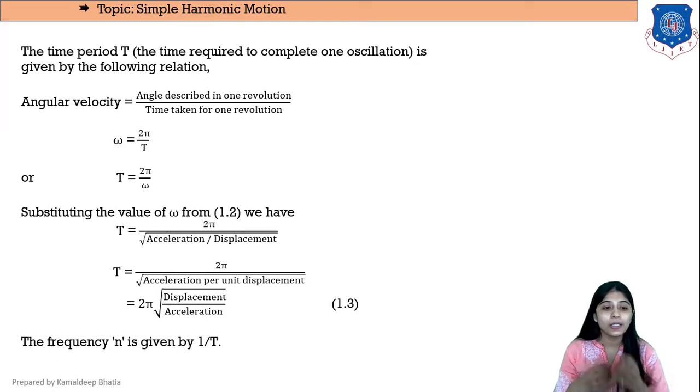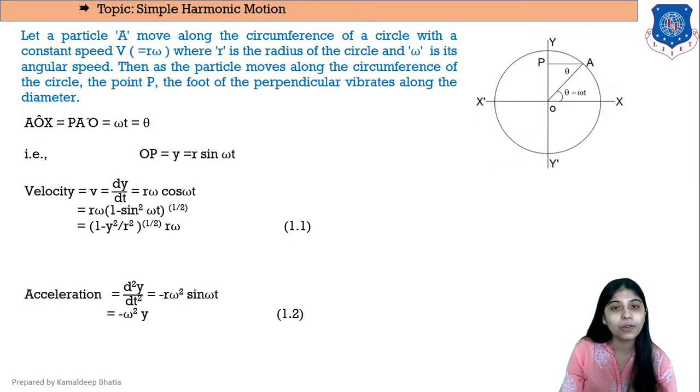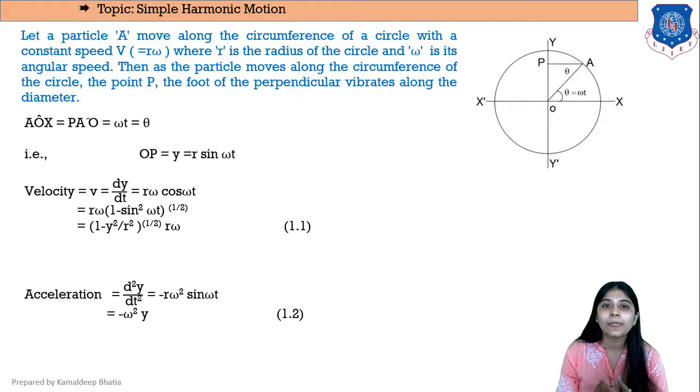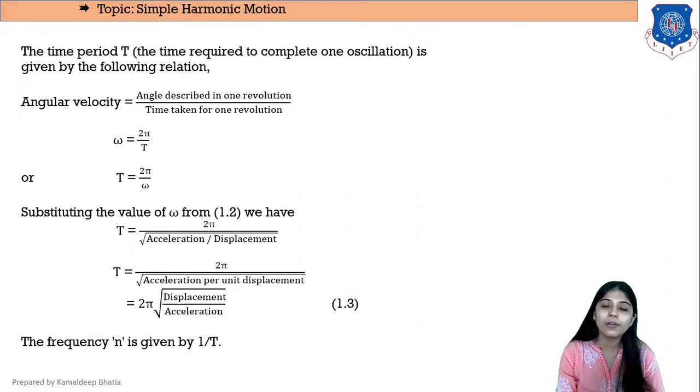So if we substitute the value of omega from equation 1.2, that is the equation of acceleration, here acceleration is equal to minus omega square y, or if we neglect the sign, then acceleration is given by omega square times y. So omega square will be acceleration upon displacement, where y is the displacement. Then omega is equal to root of acceleration upon displacement. If we substitute this value into the equation of time period, we'll get time period as 2 pi upon root of acceleration upon displacement.